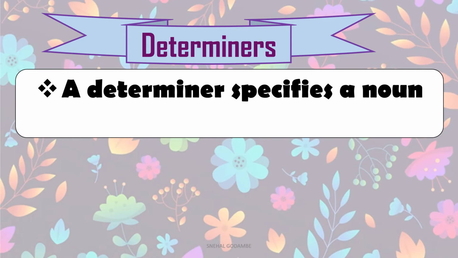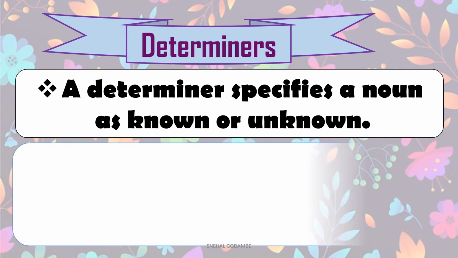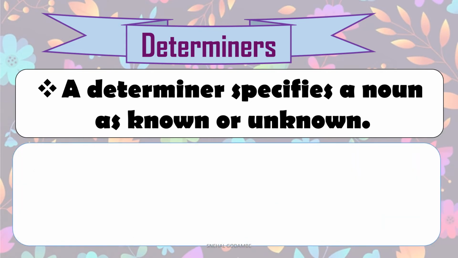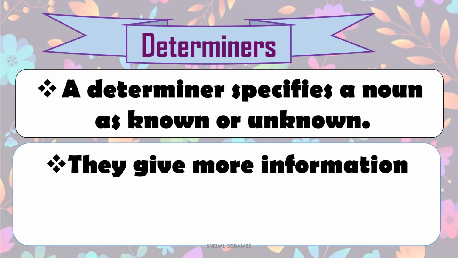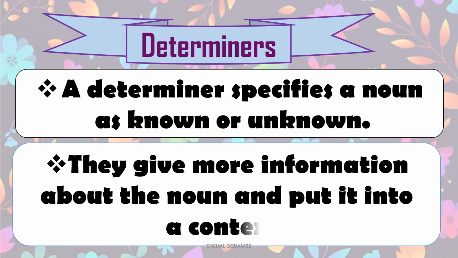A determiner specifies a noun as known or unknown. Though the noun is known or unknown, it specifies it. It makes it more clear to us. Secondly, they give more information about the noun and put it into a context. We have read some phrases now.